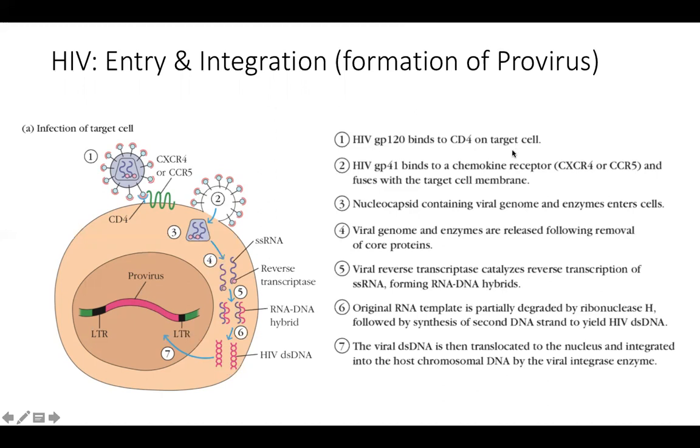So these are the various steps: binding, and then entry, and then release of the genome and enzymes, reverse transcription, forming hybrids, then degradation of the template to give the double-stranded DNA, and formation of the second copy, synthesis of the second strand. So this was the first strand synthesis and second strand synthesis.